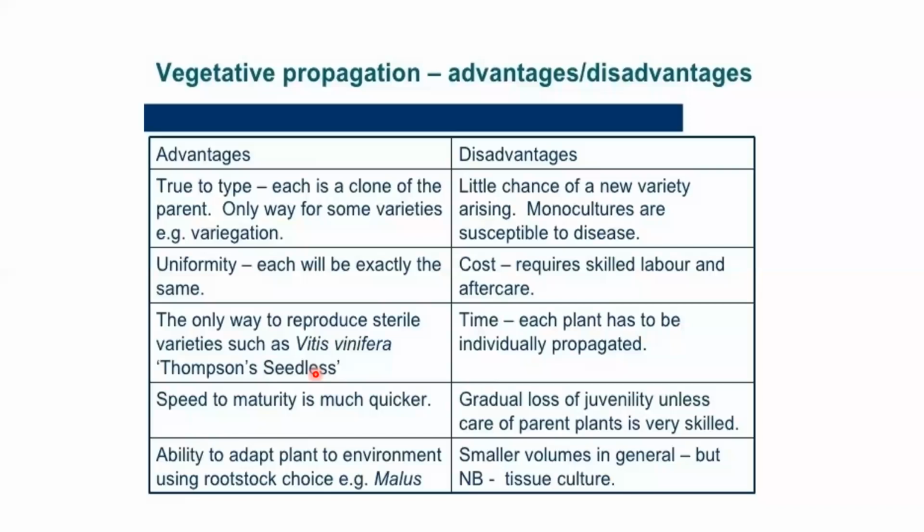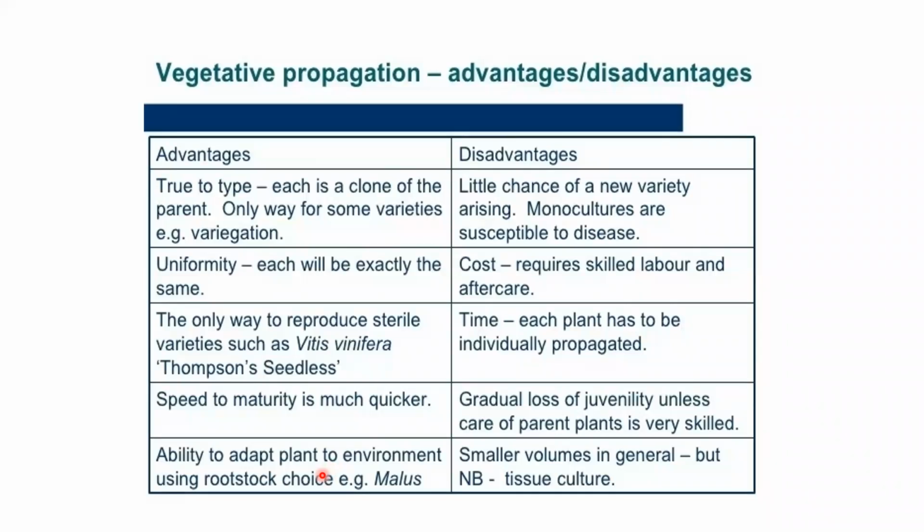So this kind of plant is easily grown by vegetative propagation in a small time. Then speed of maturity is much quicker. Ability to adapt plants to the environment using rootstock choice, so the plant is already adapted to the environment.